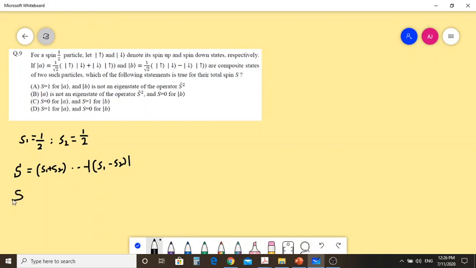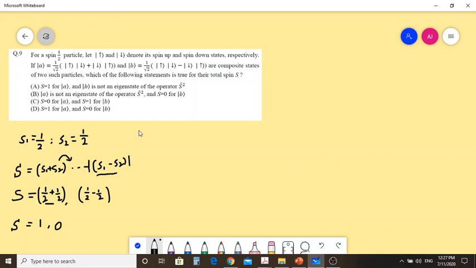If you are finding the total spin state, the first one will give ½ plus ½. The last one will give s1 minus s2. There is no intermediate state because it's only a two-particle spin-½ system. Otherwise the next combination would be s1 plus s2 minus 1, s1 plus s2 minus 2, like that up to s1 minus s2. So here directly we get these two allowed states. The total spin state, the capital S, is equal to ½ plus ½, which is 1, then ½ minus ½, which is 0.